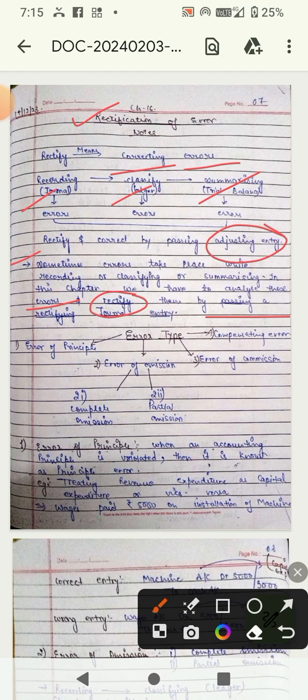So we have to know the error types, because errors happen in the transactions. The first error is the error of principle. Error of principle means when principles are violated or not followed in accounting transactions or the accounting cycle. For example, treating revenue expenditure as capital expenditure, or capital expenditure as revenue expenditure. This is an example of error of principle.